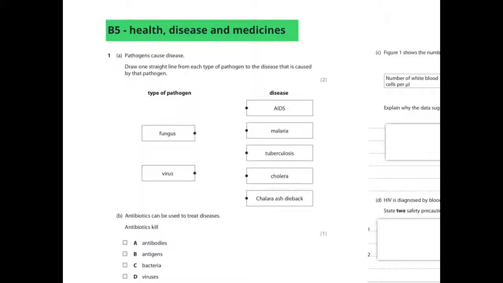So, the only fungal disease on here is ash dieback, which affects plants. It's the most unique one you need to learn, so it's kind of easy to remember. The other one is viral, which is AIDS. Malaria is caused by a protozoan, and tuberculosis and cholera are caused by bacteria.